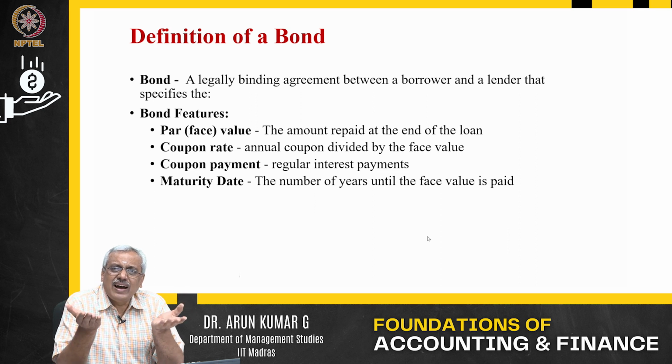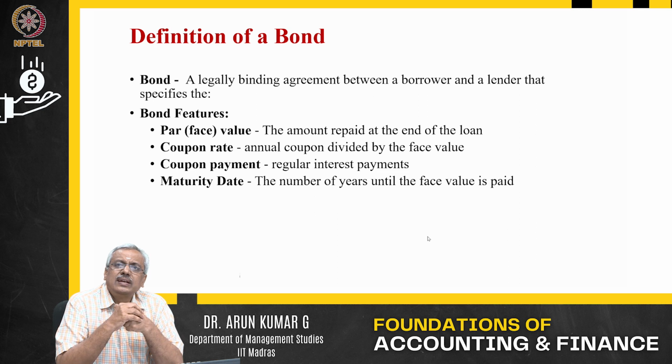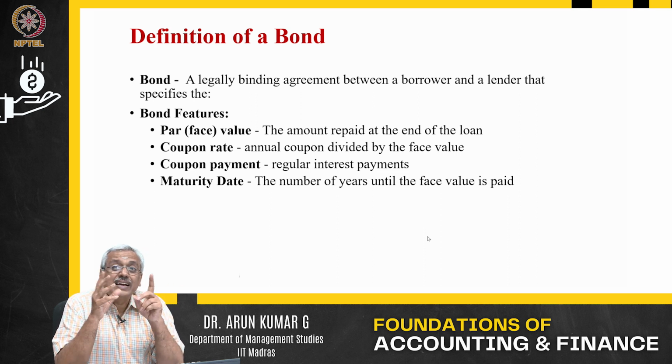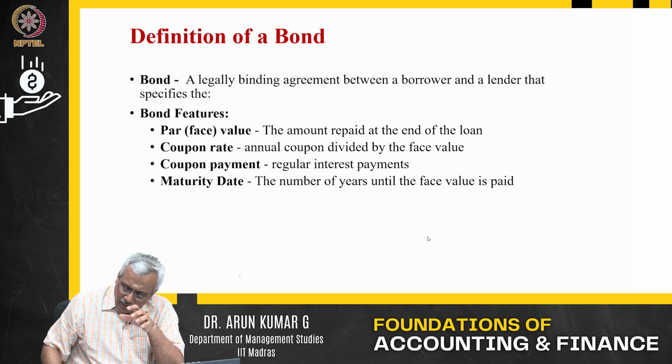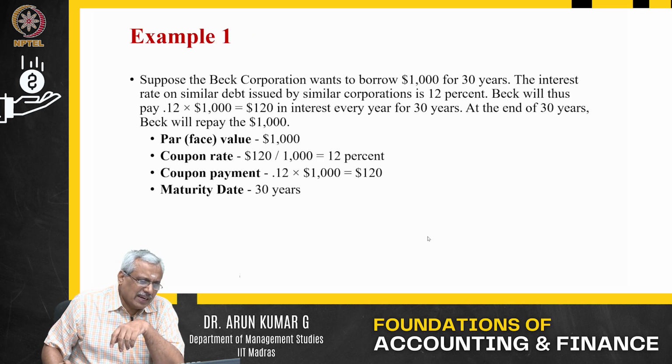That is the value at which the bond certificate is issued. It can be a 100 rupee bond, it can be a 1000 rupee bond, and so on. So that value in which the bond is denominated is what we call the face value of the bond or par value of the bond.